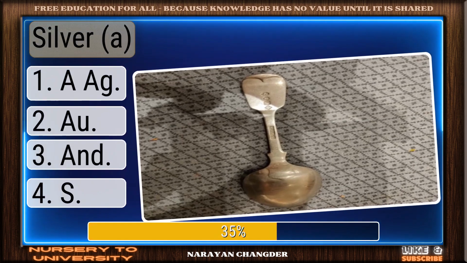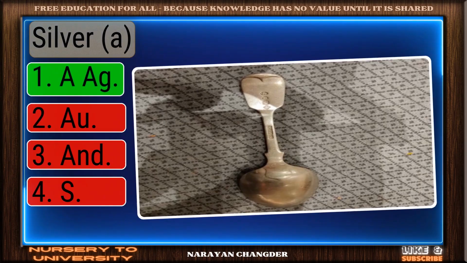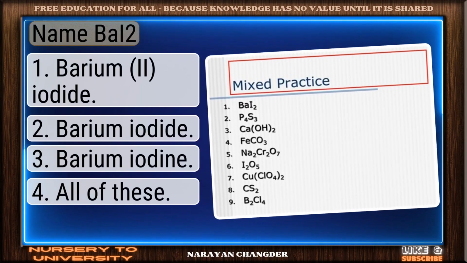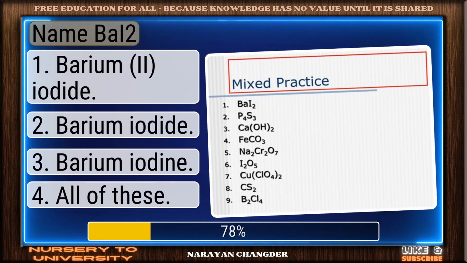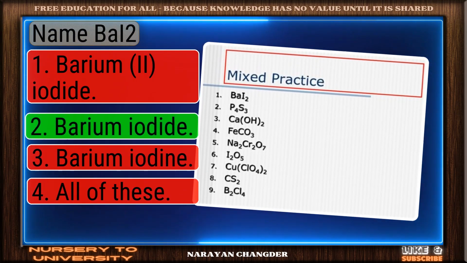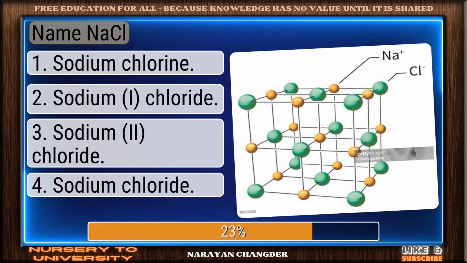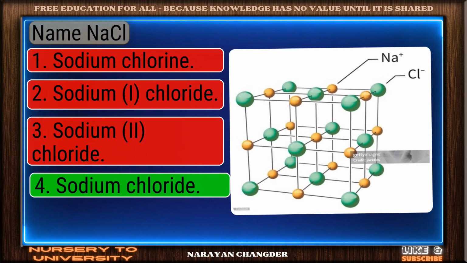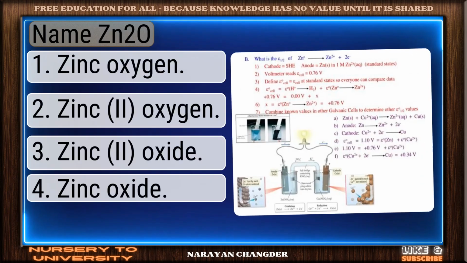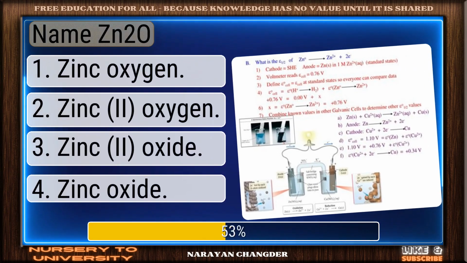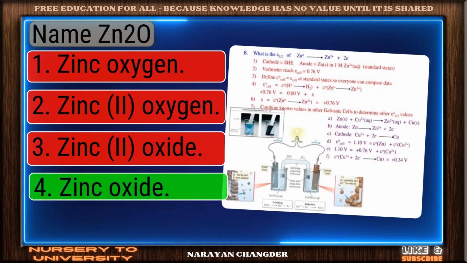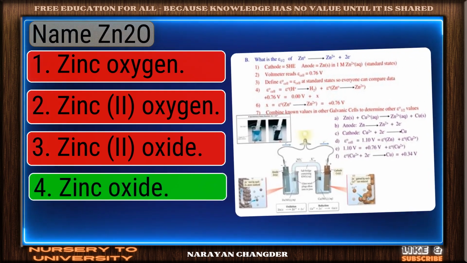Silver. You got it. Your choice Ag is right. Name BaI2. Smart move. Barium iodide is an accurate answer. Name NaCl. Excellent choice. Sodium chloride is the right answer. ZnO. Well reasoned. Zinc oxide is the correct choice.